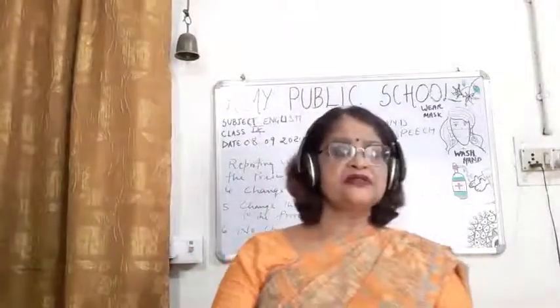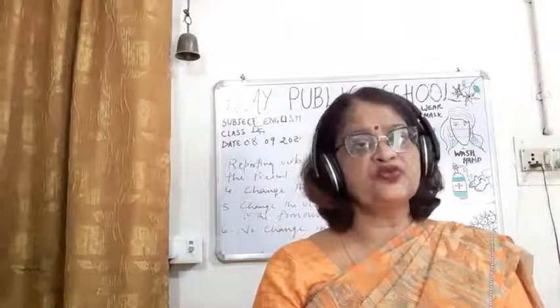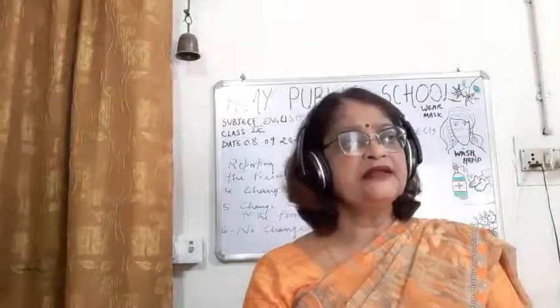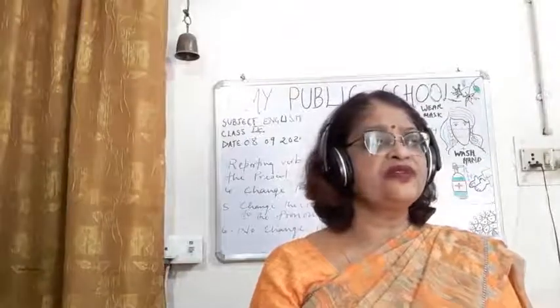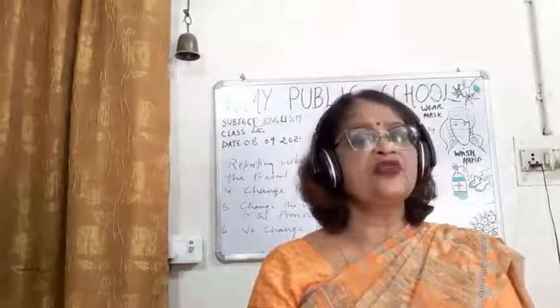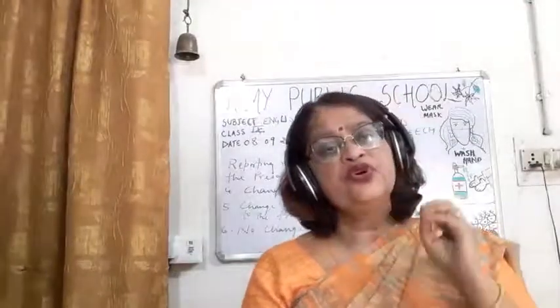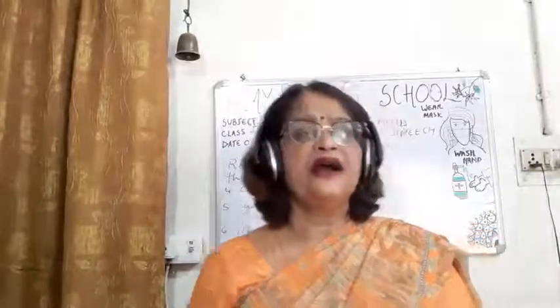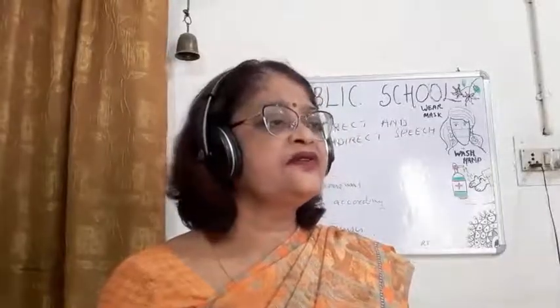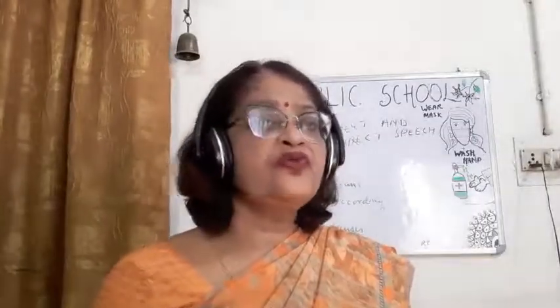So what are the three extra rules? Children, when the reporting verb is in the present tense, that is says to, it will be changed into tells. We have to remove the inverted comma, we have to remove the central comma. As soon as we remove the central comma, it will be joined by the conjunction that. Now the fourth point is, children, that we have to change the pronoun. Okay, how the pronoun will be changed, that also I will be discussing. And then, children, what else you have to do? If the pronoun is changed, then automatically the verb will also be changed.